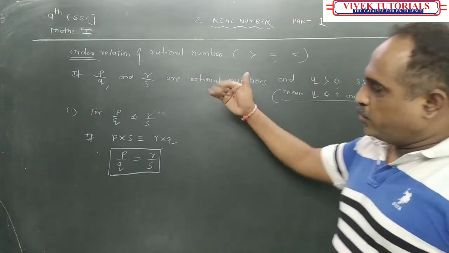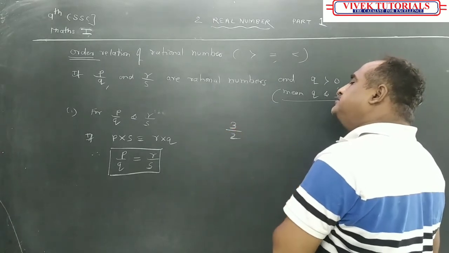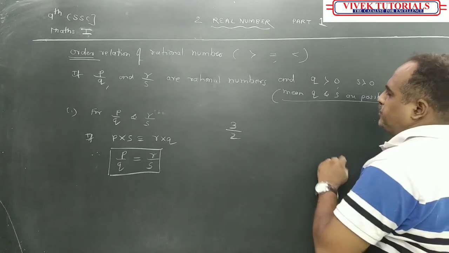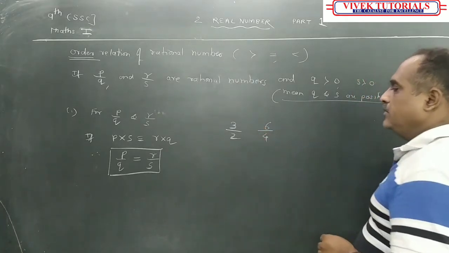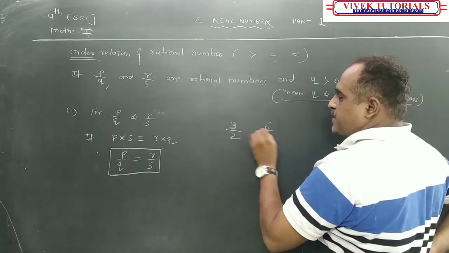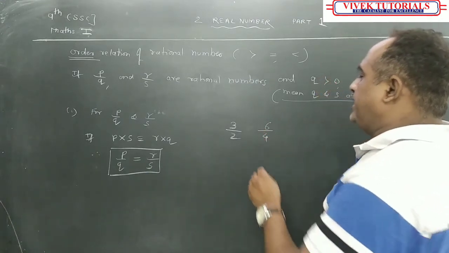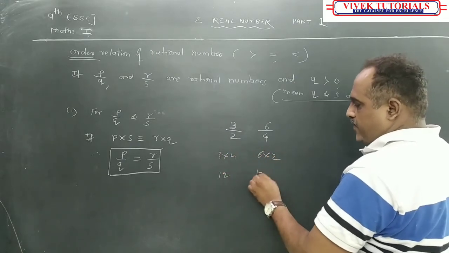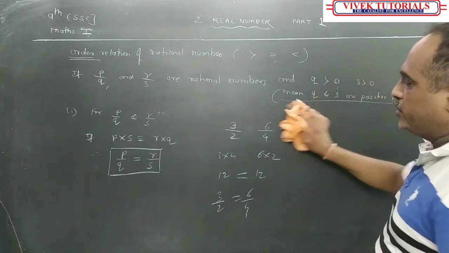Once again, take two numbers like 3 upon 2 and 6 upon 4. If I multiply, 3 fours are 12, 6 twos are 12, they are equal. You got my point? So in this way we have to do it. You multiply 3 into 4, 6 into 2, 12, 12. They are equal, means 3 upon 2 is equal to 6 upon 4. This way we are going to solve the questions.